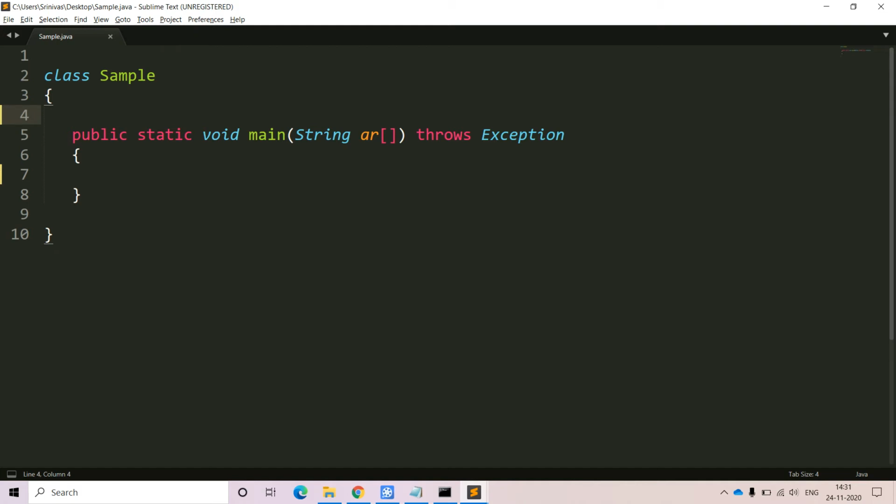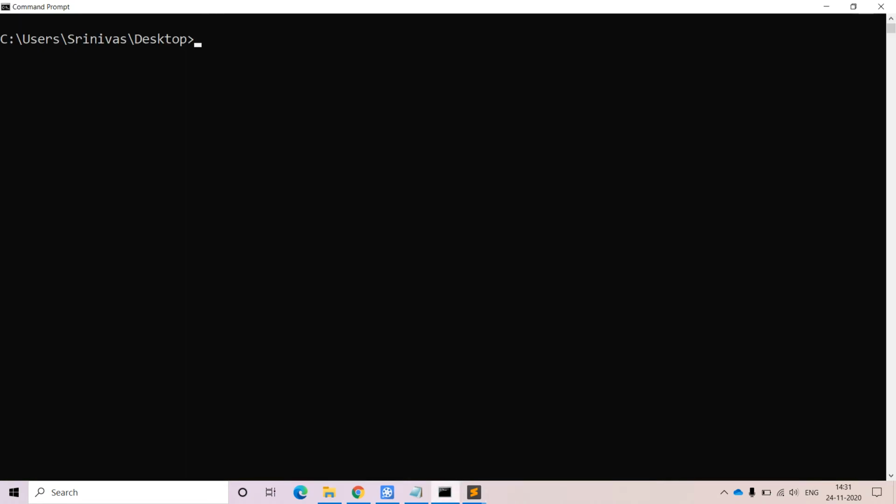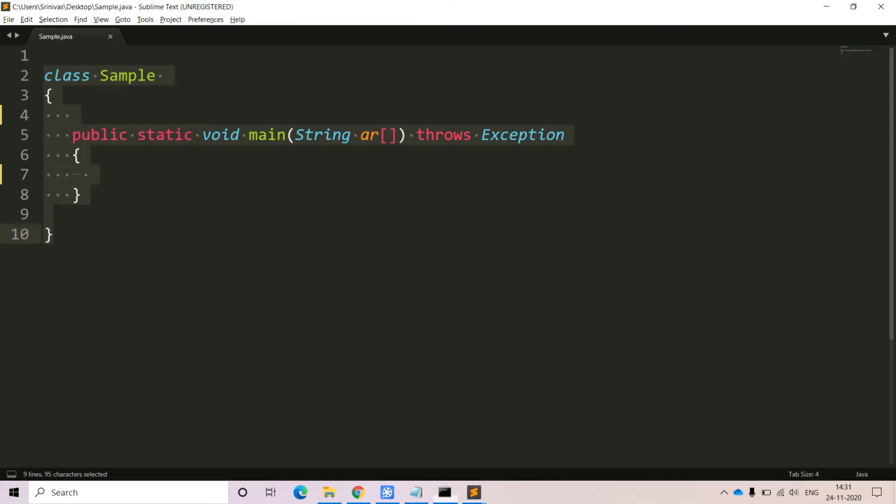Now, how can you check whether the default constructor is available in this class or not? It is very simple. Go to the command prompt and first compile the program. The class name is Sample, so javac Sample.java. Try to compile it. And to check what programming constructs are available in this Sample class, till now, as an end user, we can observe that within this class only the main method is available.